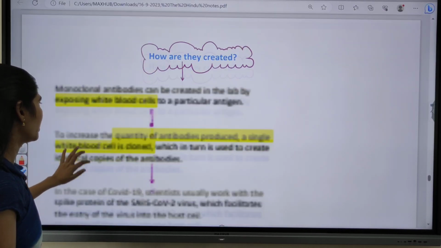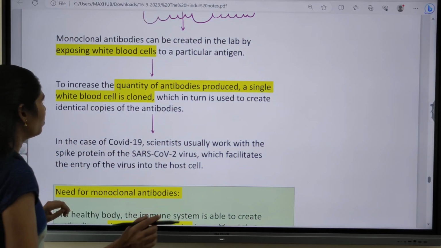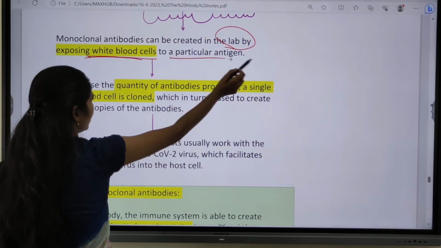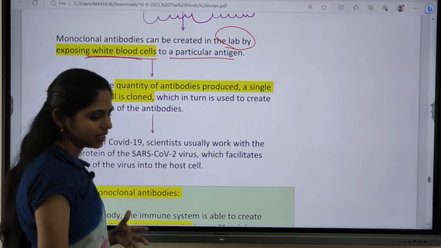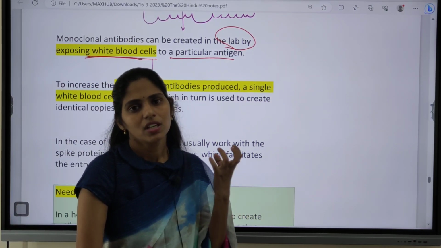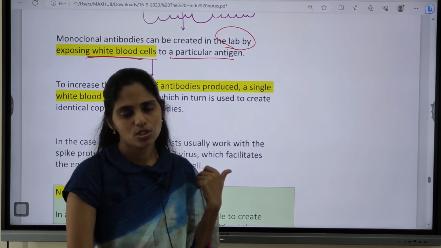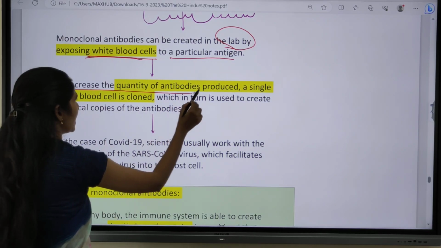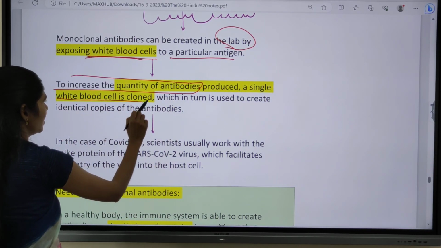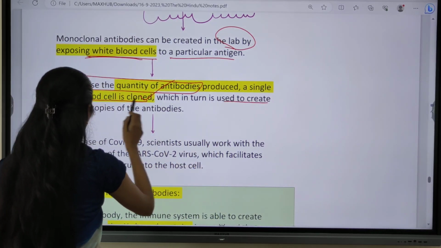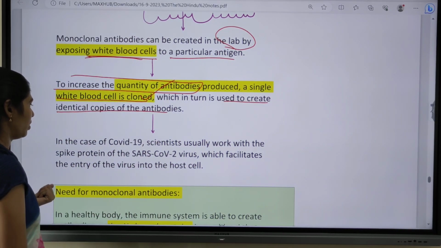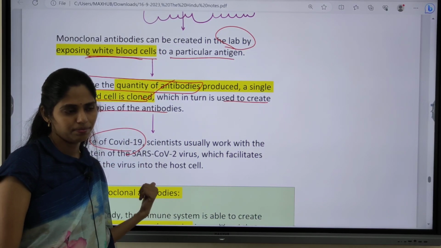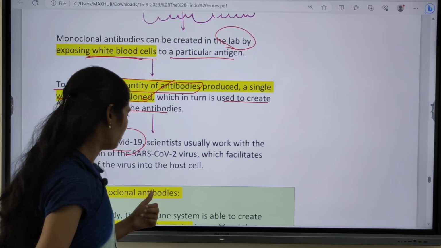And let us see how they are created. Monoclonal antibodies can be created in a lab by exposing white blood cells to a particular antigen. Whenever we take these white blood cells and use this antigen against them, normally these antibodies will be produced. To increase the quantity of these antibodies, a single white blood cell is cloned and turned to create identical copies of the antibodies. Even in the case of COVID-19, we made these monoclonal antibodies.